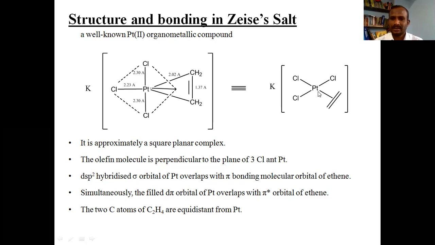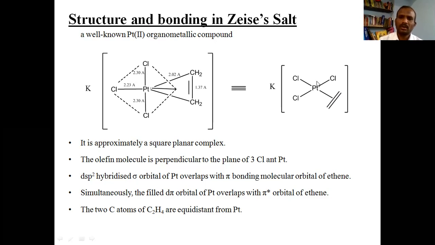The metal has dsp2 hybridized sigma orbitals, and the ethene has both pi bonding molecular orbitals and pi star orbitals.